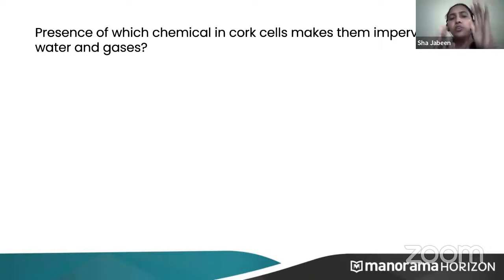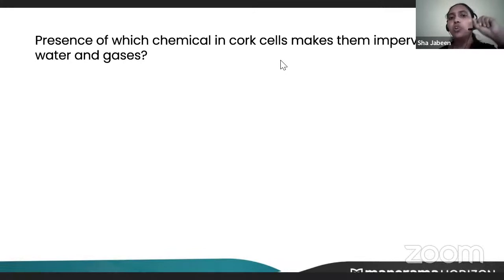When the plant gets matured, the thin epidermis, which is covering the outer layer of the plant, starts to rupture, and instead a layer of thick dead cells forms. Those thick dead cells are known as cork cells, and they have very thick cell walls, and because of that, no water can enter into them. Those thick cell walls are due to suberin.